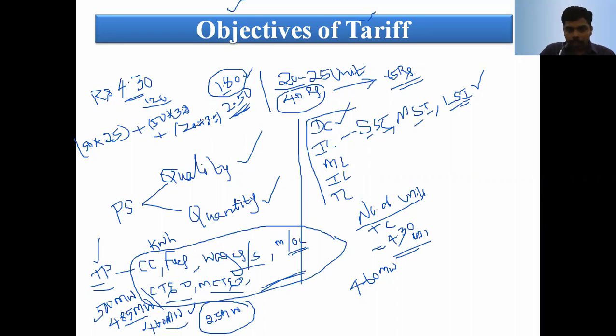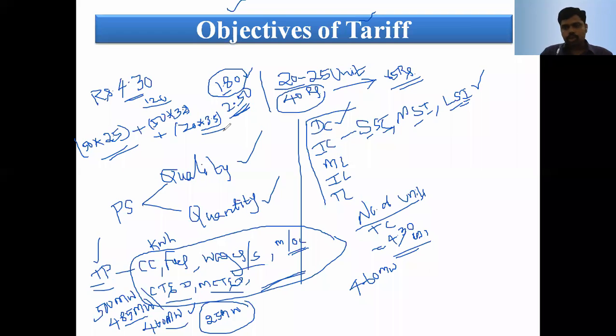And once consumption crosses 150 units, again the tariff is different. They are not considered for the 2 rupees 50 paise. Directly they will go for one of the fixed rates, that is either 3.5 or 3 rupees. Similarly, the industrial consumers are also the same.